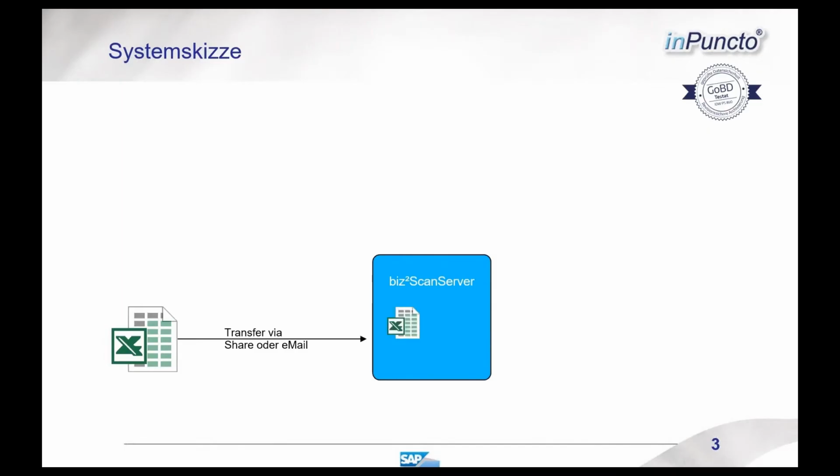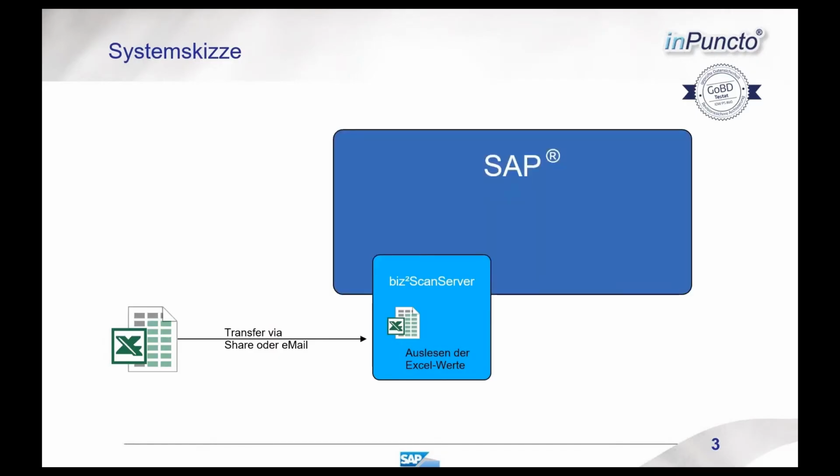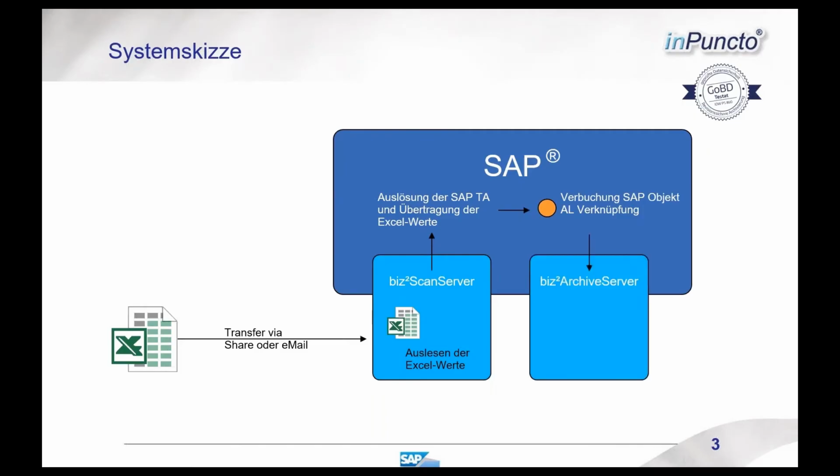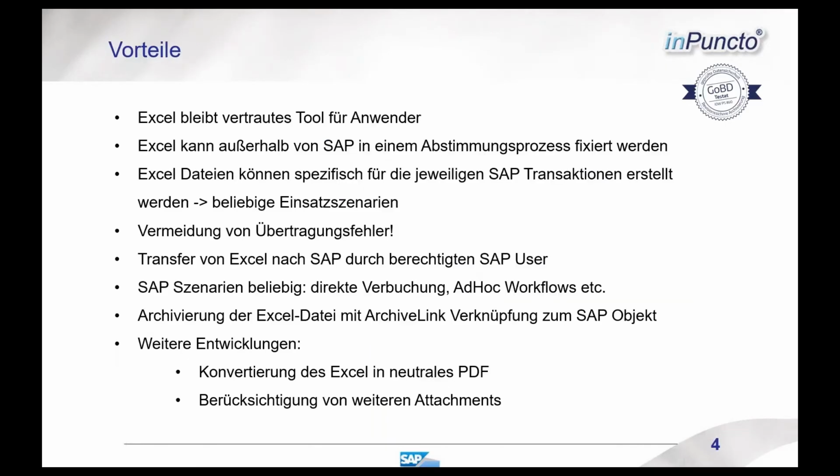Then internally the scan server processes it, in such a way that these Excel values can be read out in a structured way using a mechanism in the scan server so that these values can ultimately be transferred to SAP. And of course also trigger the correct transaction there accordingly. And thus the SAP object can be posted. And automatically, of course, the archive link connection with the Excel file is also carried out towards the archive. And with that, we are then completely clean at this point in time.